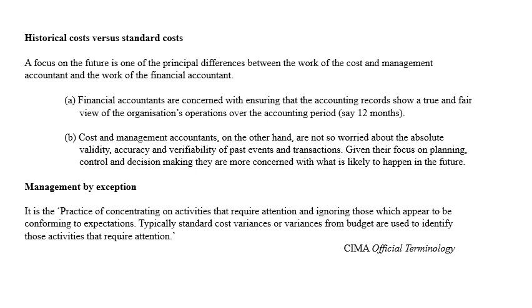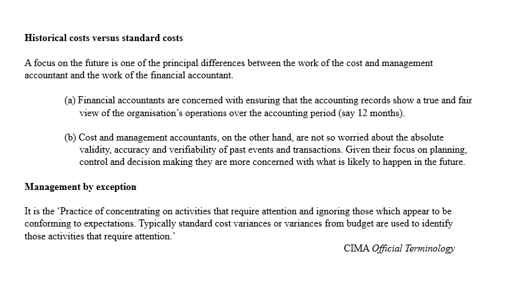So financial accountants are concerned with ensuring that accounting records show a true and fair view of the organization's operations over an accounting period, say for example 12 months. Normally an accounting period is considered to be one year. So financial accounting always conforms to the principle of true and fair view, which means that their accounts are showing accurate entries,